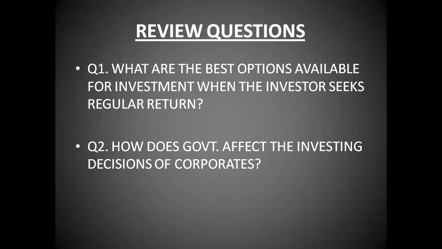ठीक है, regular income मिलती रहे investor को, उसके लिए कौन सा option better होगा? And out of these three major categories also, इनमें सब categories बहुत होती हैं. So आपको वो सब category के साथ मुझे explain करना है, ठीक है? Then the next question is, how does the government affect the investing decision of corporates? This also I have already explained to you, but you can go into more detail. So these are the two questions that you have to do.